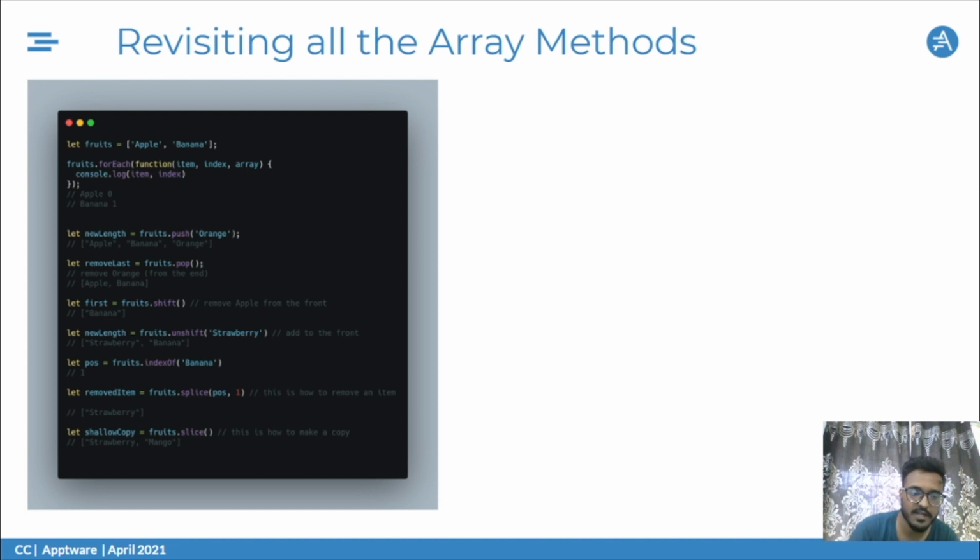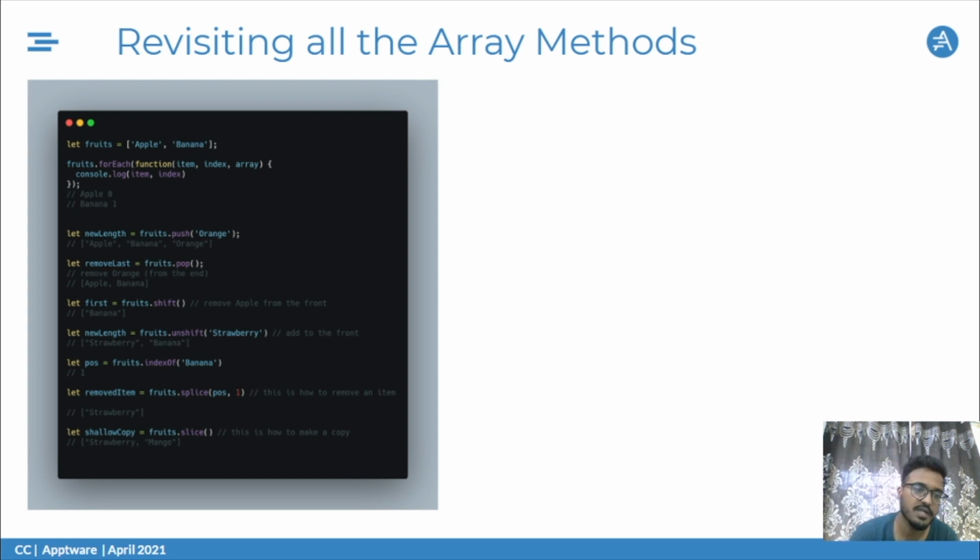Other than that, we have indexOf. With indexOf, we pass the value that we think is part of the array, and then we get the index of that particular value inside the array. Other than that, we have splice. Now with splice, we can remove an item with the position that has been passed and how many items we want to remove.